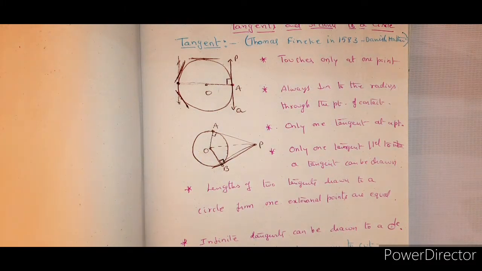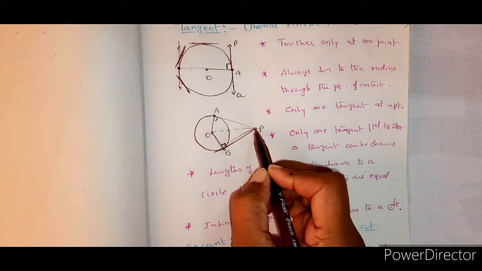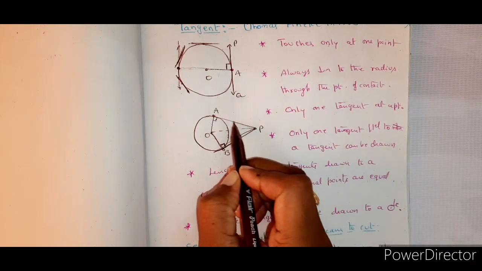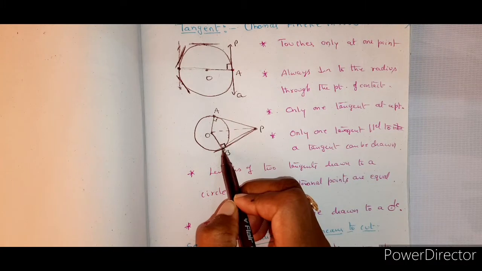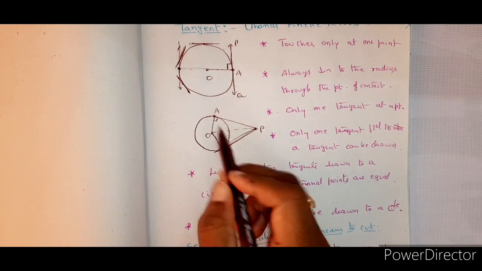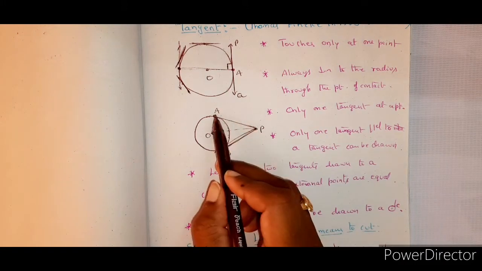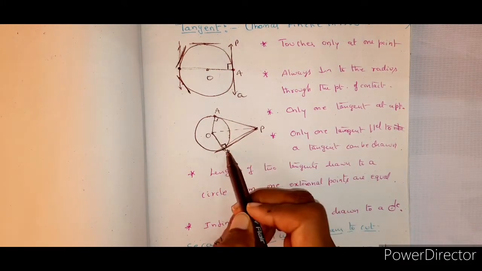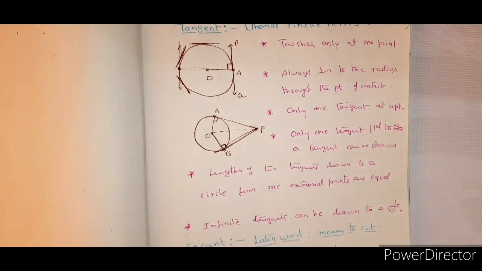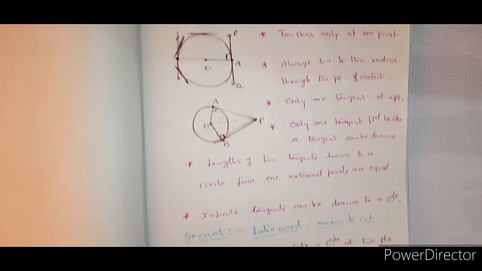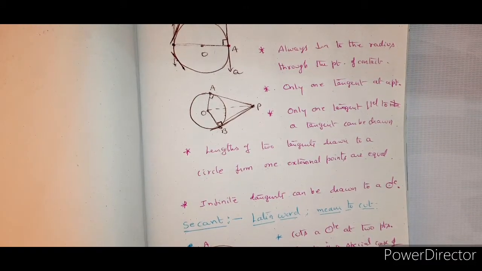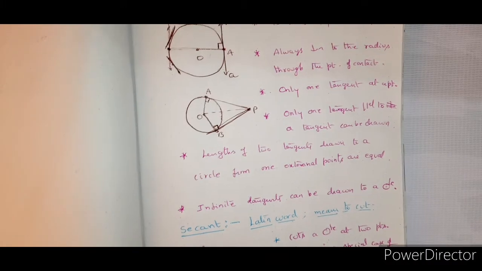Suppose you have an external point, and from this point you draw two tangents to a circle. The lengths of these two tangents from the external point to the points on the circle are equal. So these are the characteristics that we can conclude about tangents. Please make a note of these things.